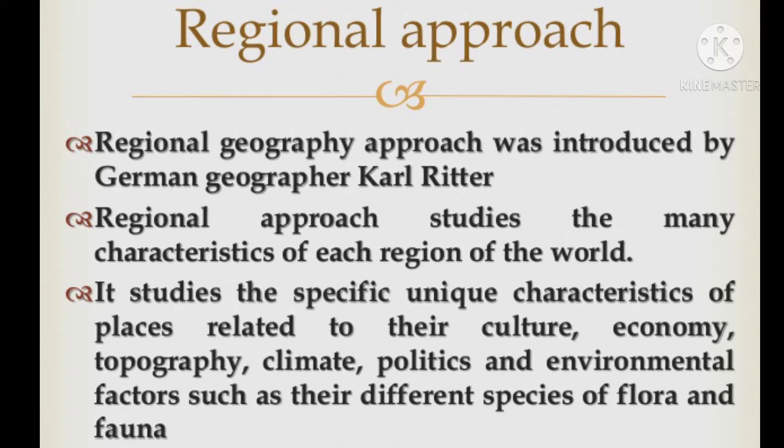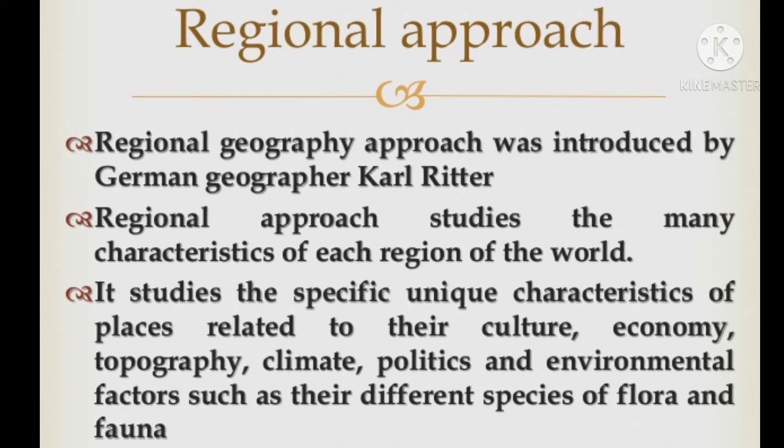Like in the systematic approach we study the earth, so in the regional approach we study a different continent, different countries or different states. It presents an isolated form of area and each region is studied in its total setting in every aspect, physical as well as human.